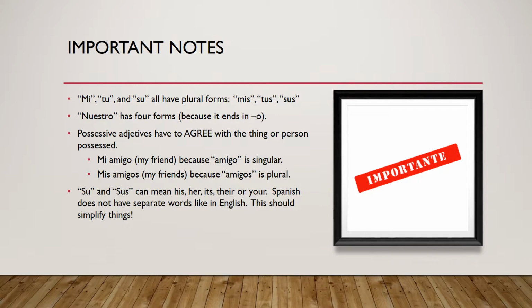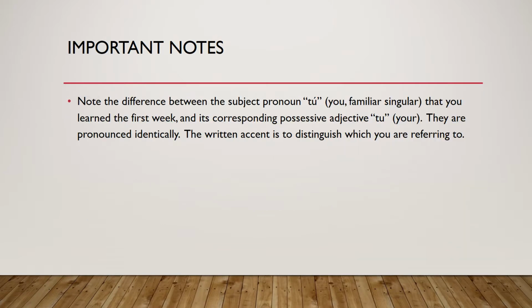So here's an example using mi. Mi amigo is my friend. We use mi because the word amigo is singular. So if we are trying to describe amigos, which is a plural noun, we change it to mis amigos. So you always want to look at the noun and then make it agree. For the words su and sus, that could mean his, her, its, their, or your in English. However, Spanish does not have these separate words. So this should actually simplify things, that there's a few less words for that in Spanish.